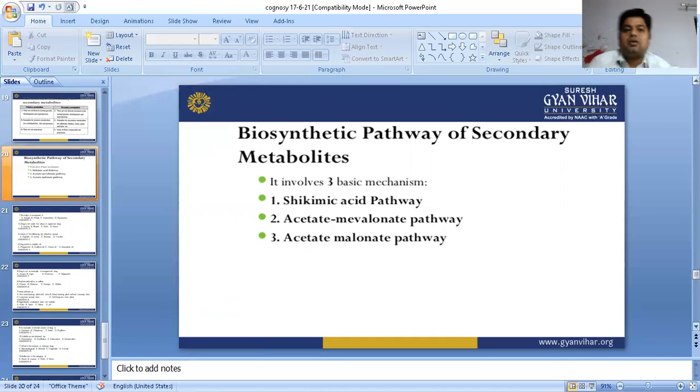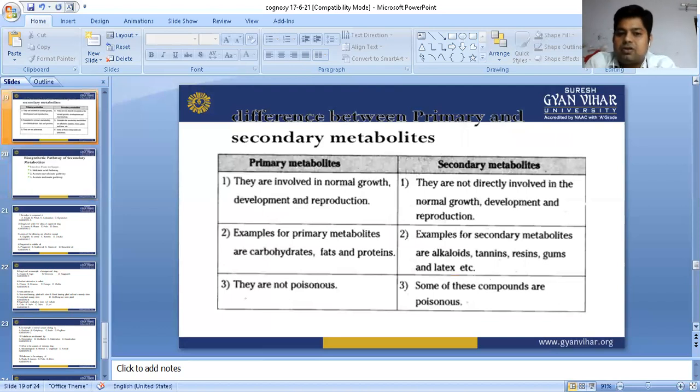So these are the secondary plant metabolites, and we also have to understand the definitions of primary and secondary metabolite. Primary metabolites always help in plant growth, development, and reproduction. Secondary metabolites help indirectly; they are not directly involved. Primary metabolites are non-poisonous, and secondary metabolites may be poisonous.